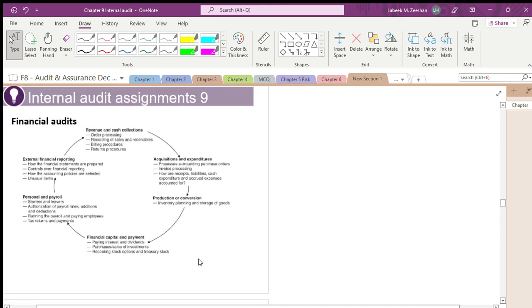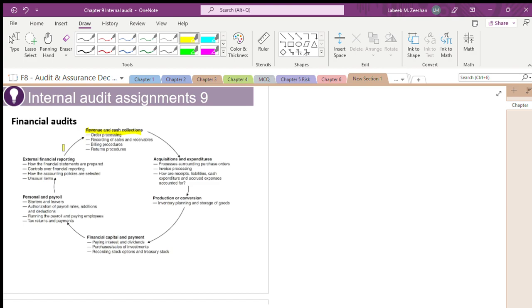What are financial audits? Financial audits are talking about what? Broader terms, is it right? Financial audit in relation to the internal auditor, at a standpoint, financial audit with reference to internal audit. They will take into consideration what? Review of revenue and cash collections. That's all.